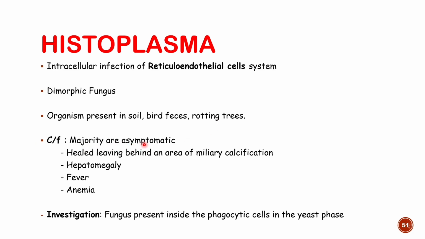Majority are asymptomatic. But sometimes patients have clinical features according to the organ involvement. Patients can have fever, patients can have anemia. If the liver is infected, then the patient will have hepatomegaly. If the spleen is infected, then splenomegaly. Patients will complain mainly of fever. As for investigation, if you take a biopsy and do the histopathology examination, then the fungus is present inside the phagocytic cell.